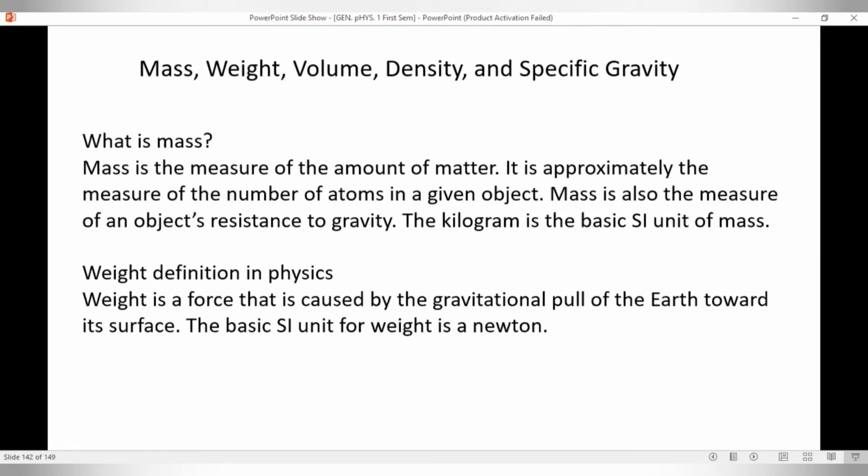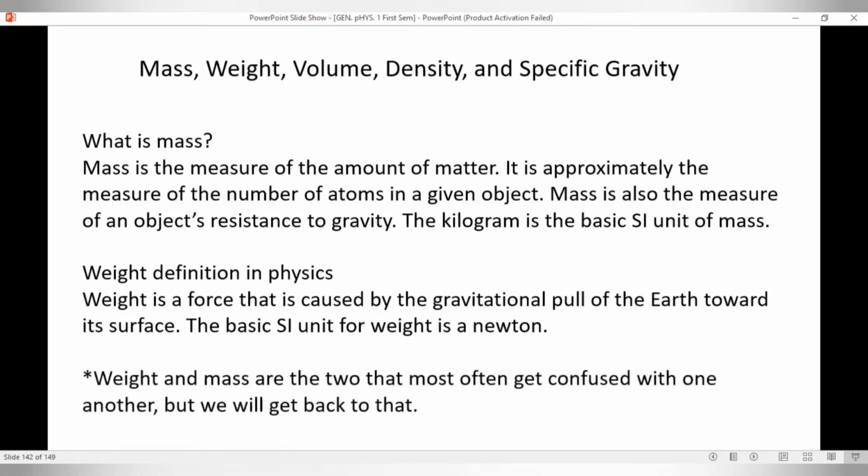Okay? Since we are here in Earth, the gravitational pull of Earth affects weight, or force which is caused by the effect of the gravitational pull of the Earth. And it is measured in Newton in standard unit measurement in SI.